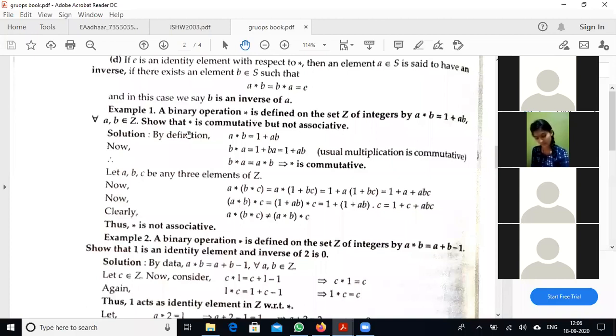What we have to show is that star is commutative but not associative.